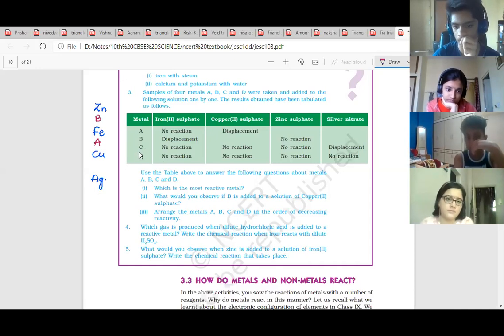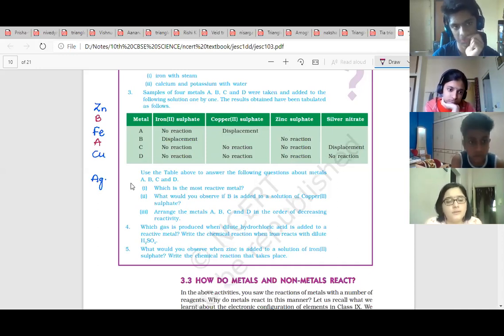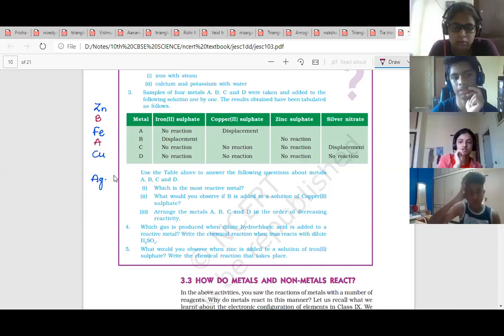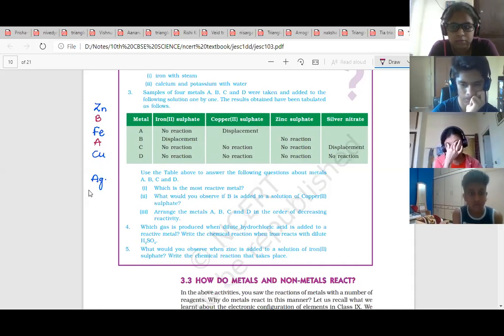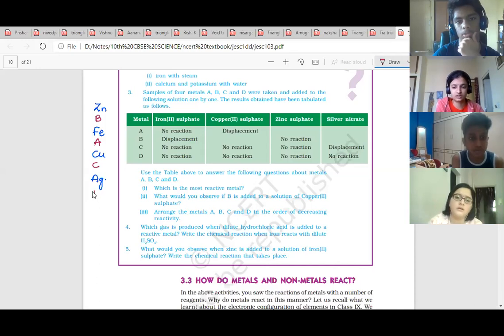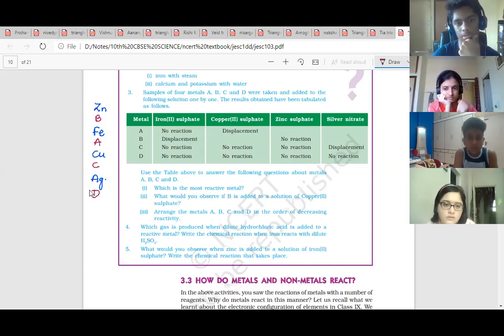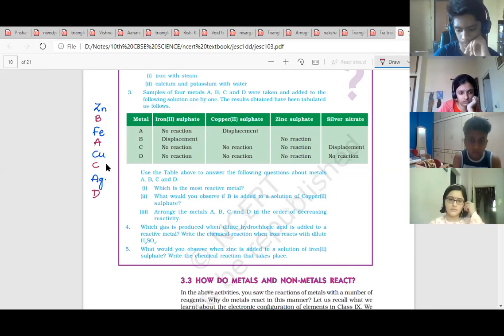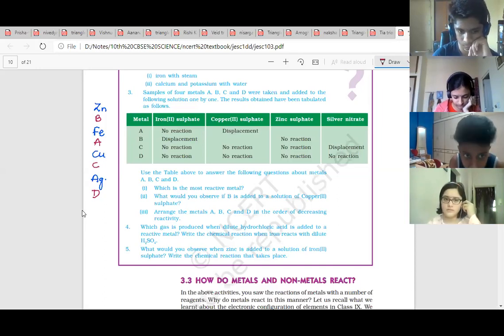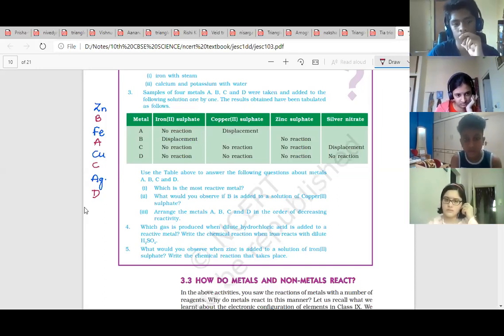Now C: no reaction with iron, no reaction with copper, no reaction with zinc, but it displaces silver. So where is C present? Between copper and silver. And where is D present? No reaction with any one of them. It will be below silver because it cannot displace silver as well. So now you have the positions of A, B, C, D.